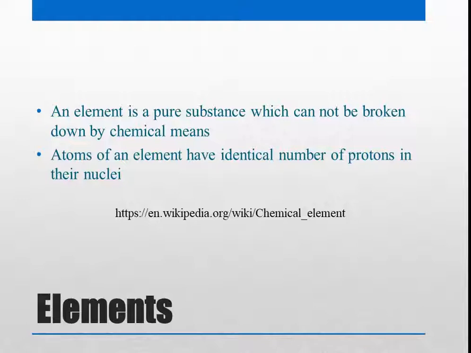So hydrogen, irrespective of source, for example, whether you produced it from water or from some other means like breaking down some organic compound which has hydrogen, or you got hydrogen from the sun or from any other planet, they will all have one proton in their nucleus. So that is a unique characteristic of any element.